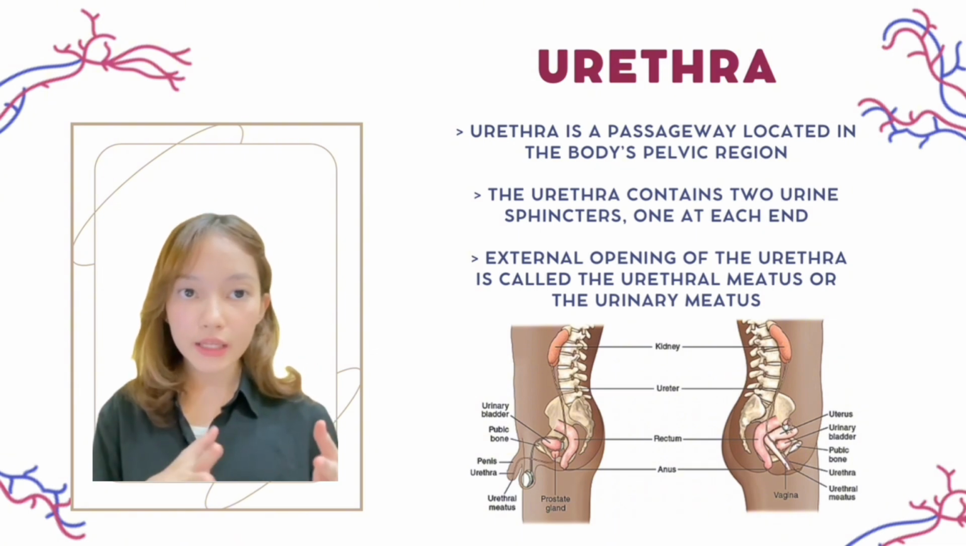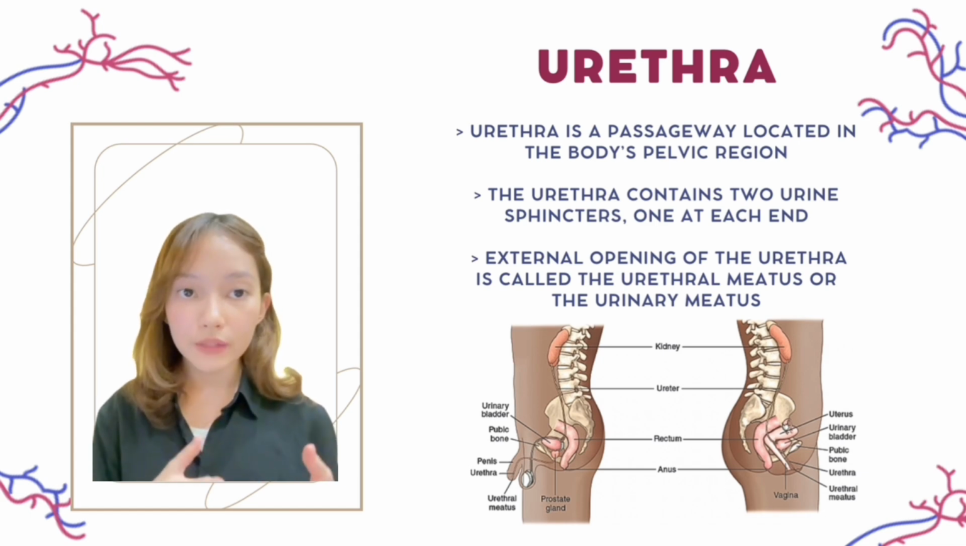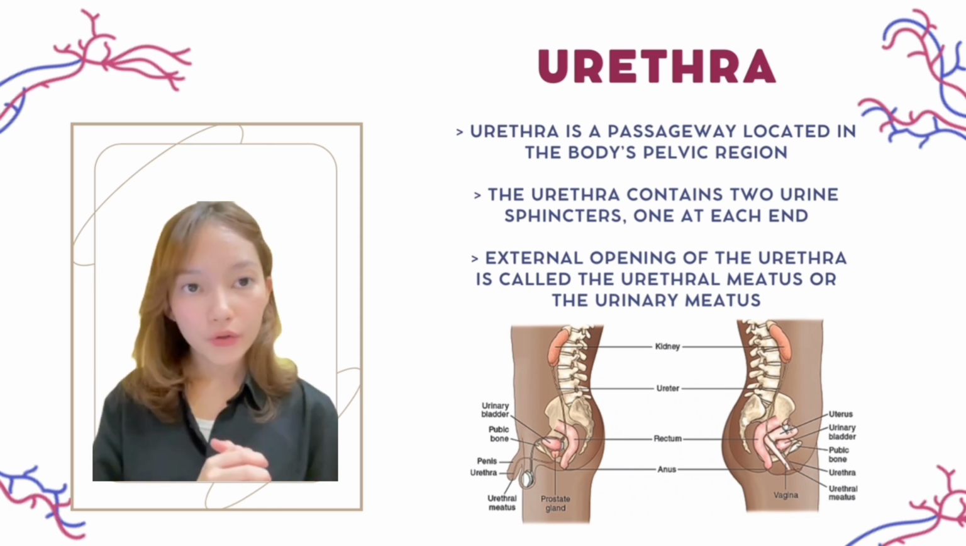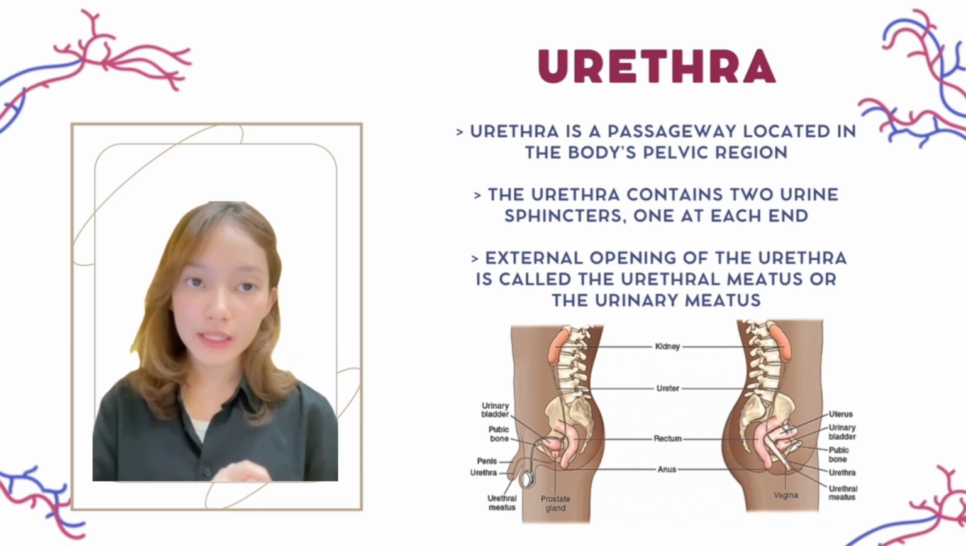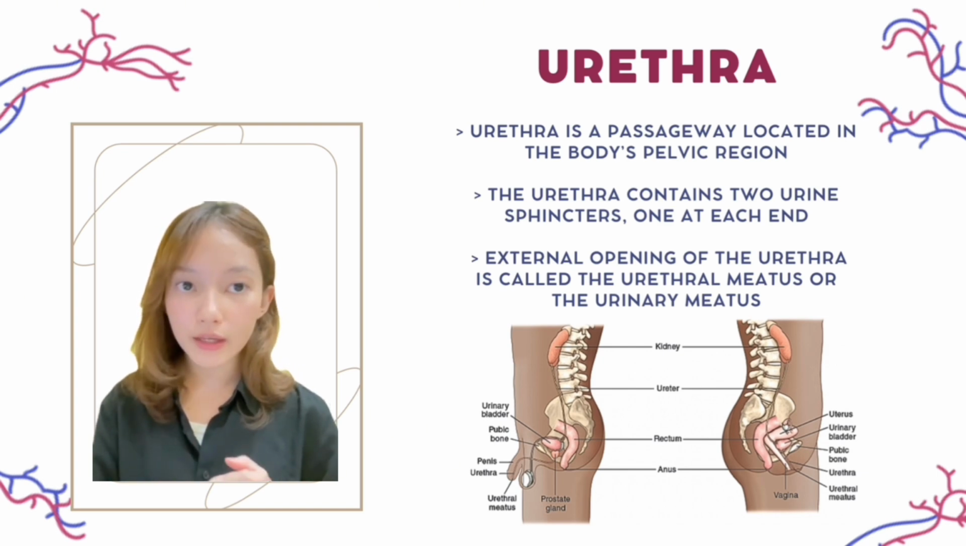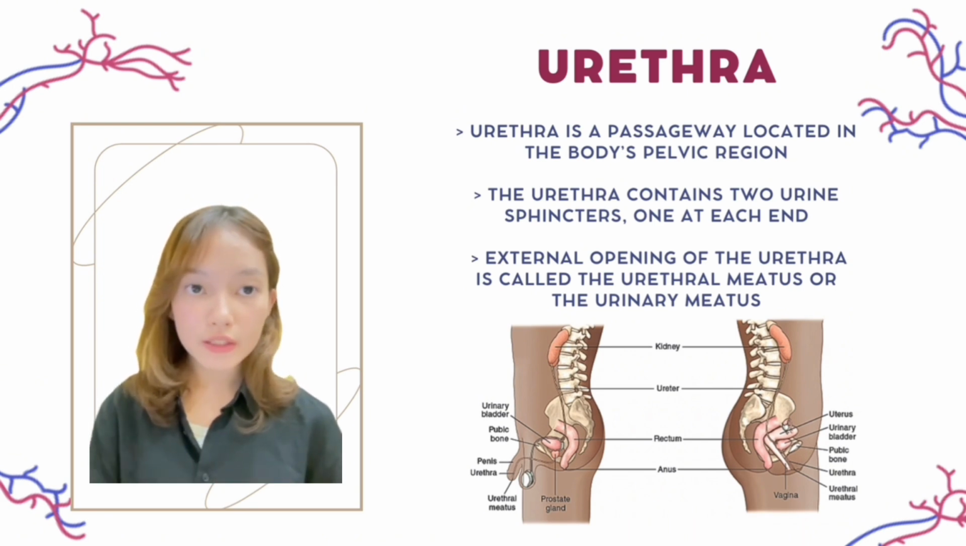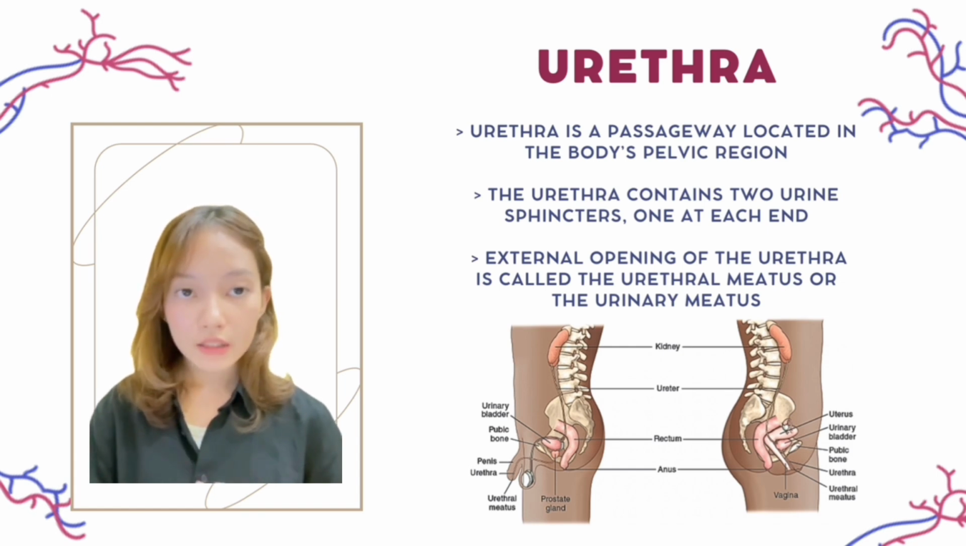Firstly, there is an internal urethral sphincter, which is placed at the point where the urethra leaves the bladder, and secondly, there is an external urethral sphincter located at the pelvic floor. Therefore, the flow of urine from the bladder into the urethra and through the urethral meatus is controlled by these muscular rings. A sphincter here refers to a ring-like muscle that closes a passageway. The external opening of the urethra is called the urethral meatus, sometimes referred to as the urinary meatus. The term meatus means the external opening of a canal.